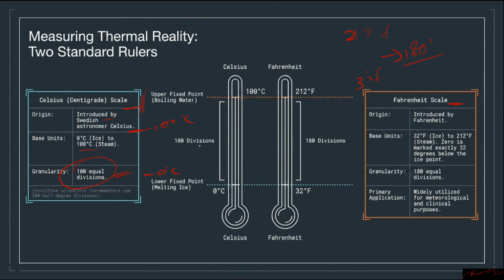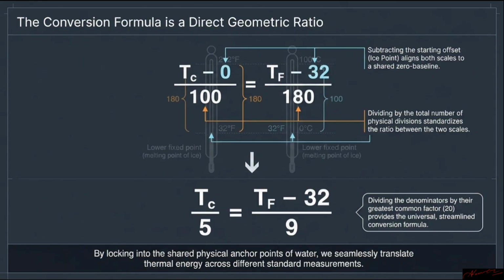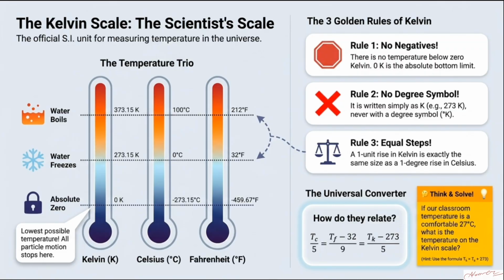Very often, this question, how many divisions are there, is asked in exams, in MCQ type questions. So you understand now the difference between the Celsius and Fahrenheit scales? There's a diagram here you can check out. I hope it's clear. Talking about the relation between these, what I will do is talk about the Kelvin scale at the same time, and then I'll give you the whole relation at once. Now, the Kelvin scale is quite interesting and more important also, because the Kelvin scale is the SI unit of measuring temperature.